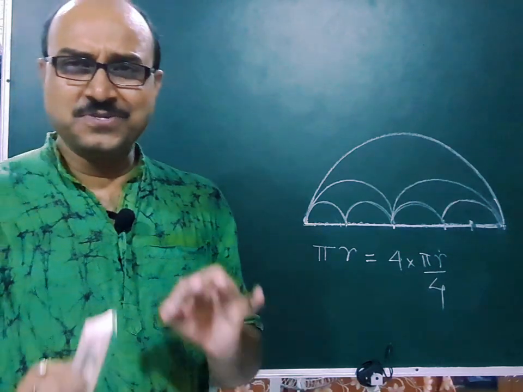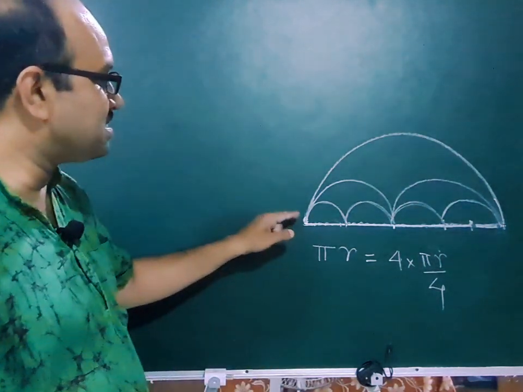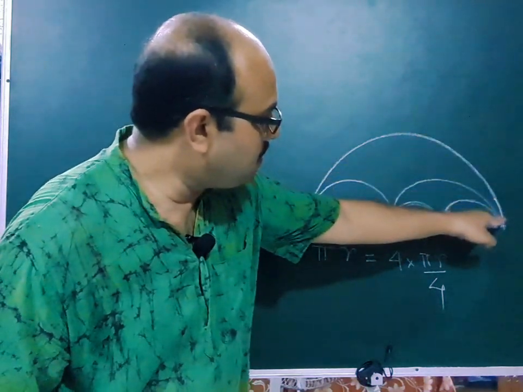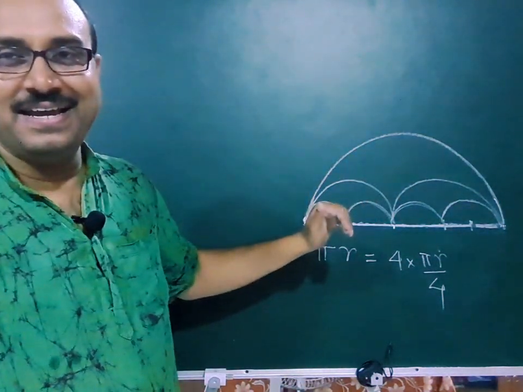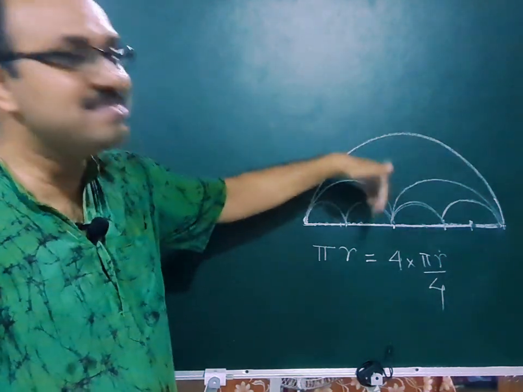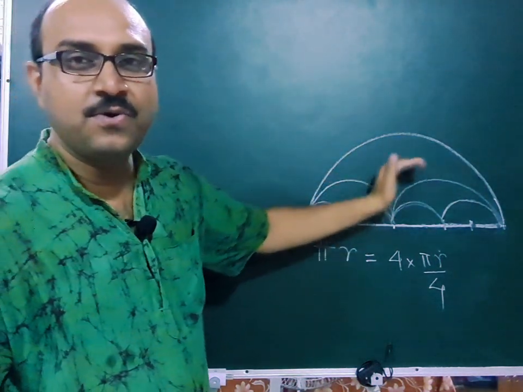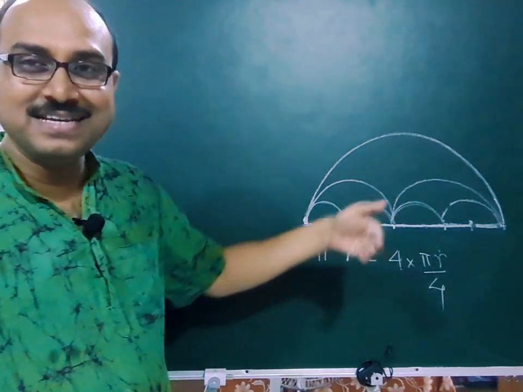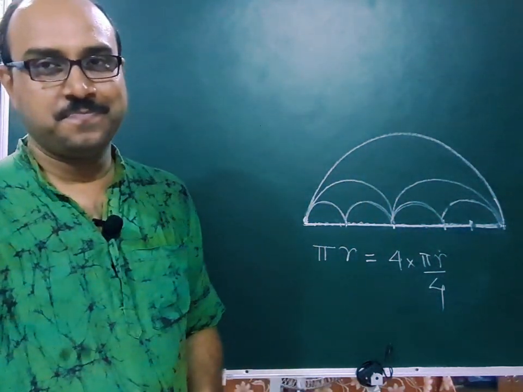Again, a very interesting observation is coming up over here. That is, if this is pi r, and if we divide the semicircles within the bigger semicircle, even then the total circumference of the inside semicircles will also sum up to be pi r.